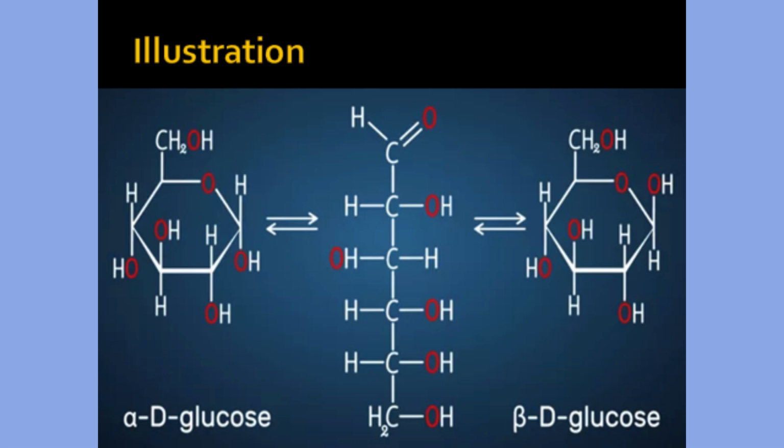Starch uses alpha-glucose and it is easy to digest, while cellulose uses beta-glucose and it is indigestible.